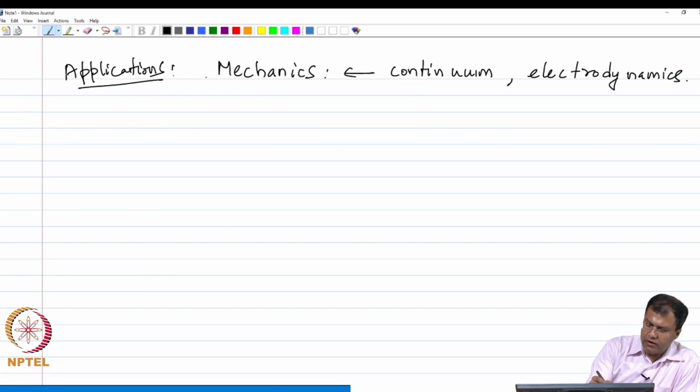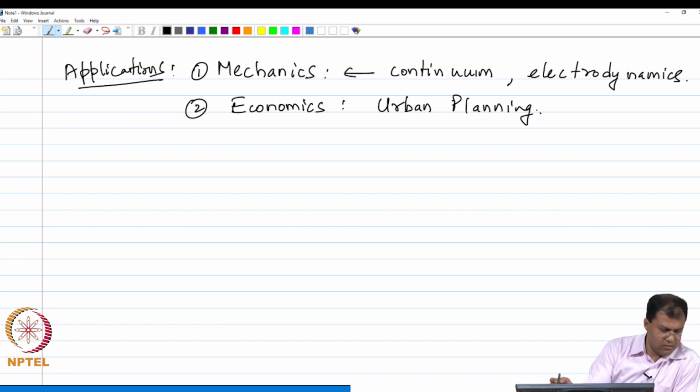We will also see some applications that arise in economics, namely in urban planning, and some of the other non-traditional areas.